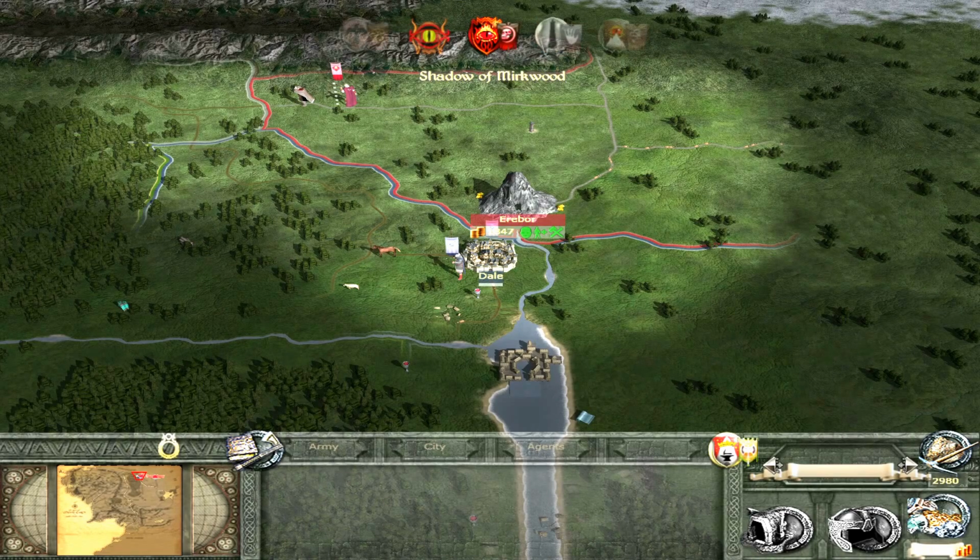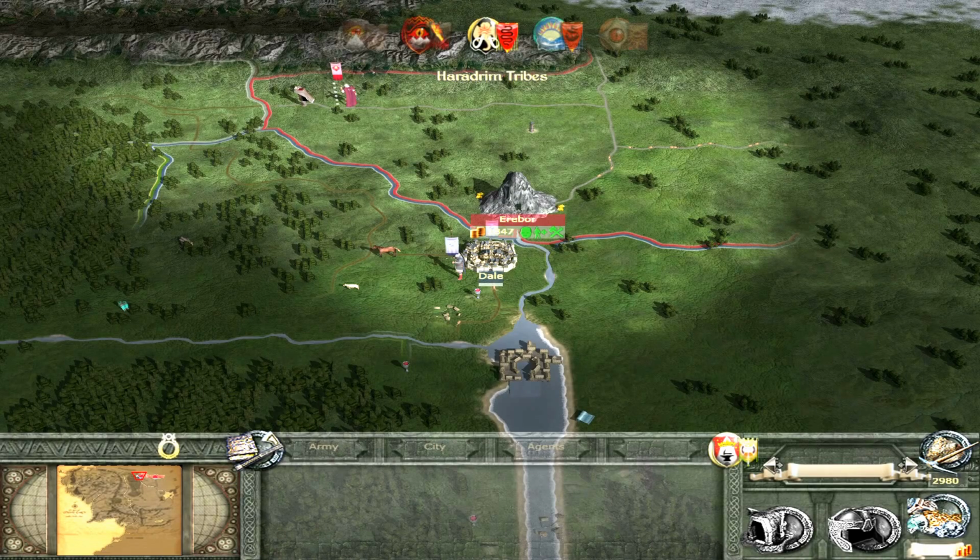Shadow of Mordor, the Shadow of Mirkwood. There's a lot of shadows in Middle-earth. Watch a shadow in Middle-earth, you never know who it'll be. Oh dear. Remnants of Angmar. I like your flaming sword icon.